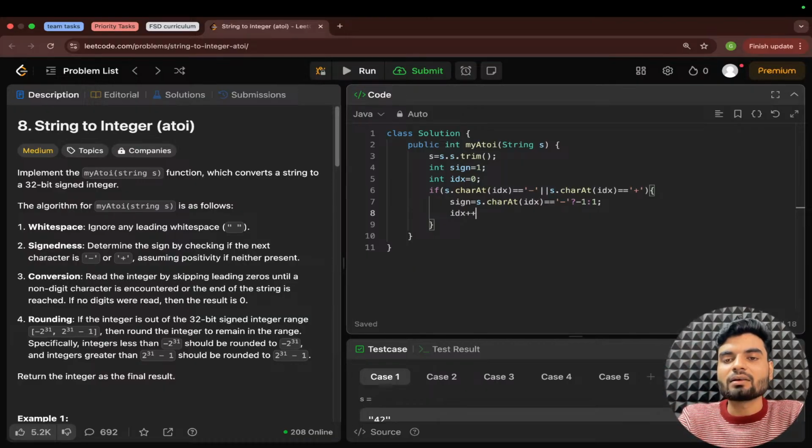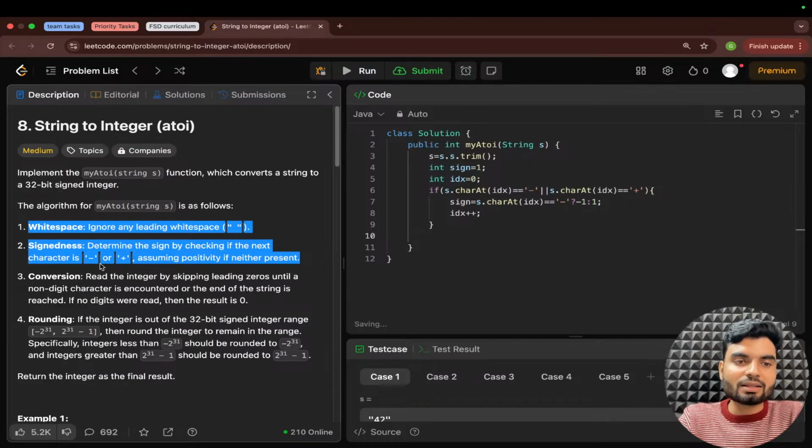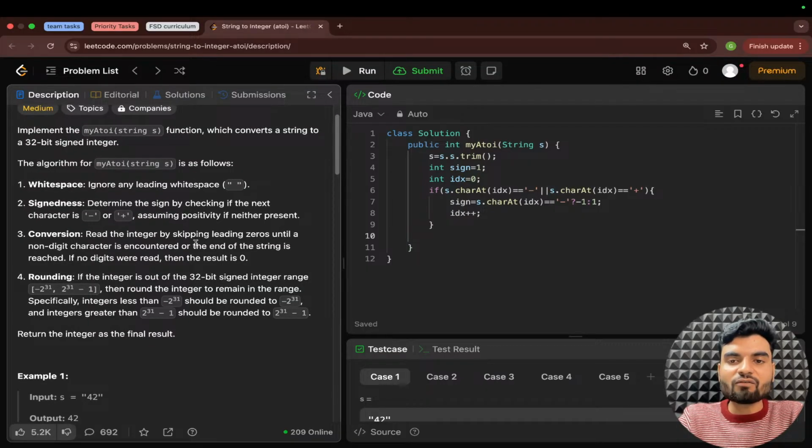That will check in later. Cool. So this is how you're defining the symbol. So I've done the two things. I've checked the white space, I've done the signedness, like I've checked whether it's positive or negative. Now it's time for the conversion.